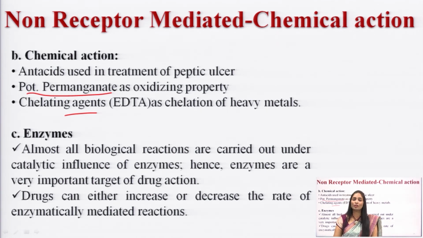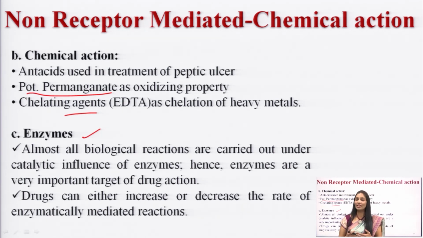One point I have to tell you: a lot of the drugs in the market show their action by enzymes, ion channels, transporters, or receptors. Only a handful of drugs show their action by physical and chemical action, and a lot of drugs show their action through enzymes, receptors, and ion channels. If you see here, the next category is enzymes. It is a very important category where the drug binds to enzymes and shows its physiological actions. It is a very important target site for drugs, because almost all biological reactions are carried out under the catalytic influence of enzymes.